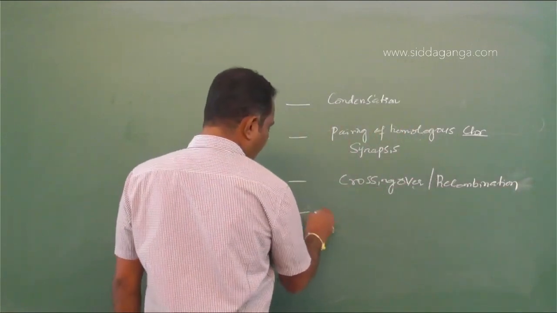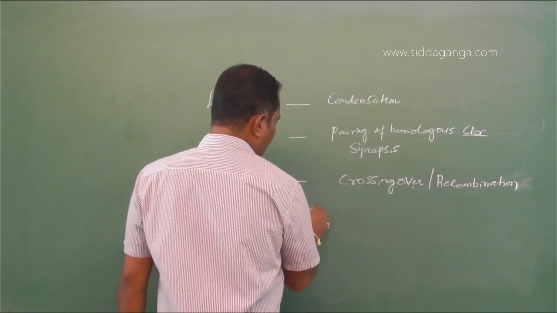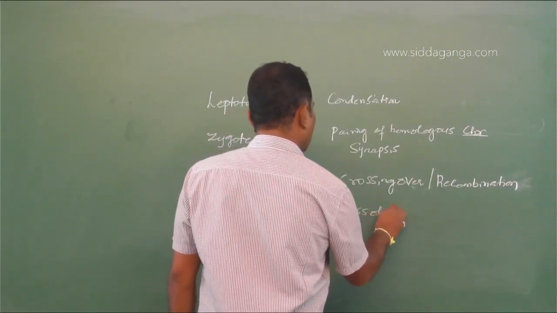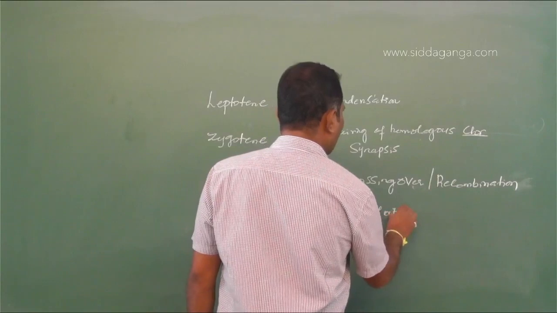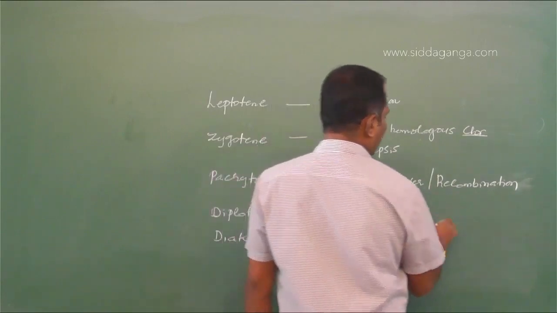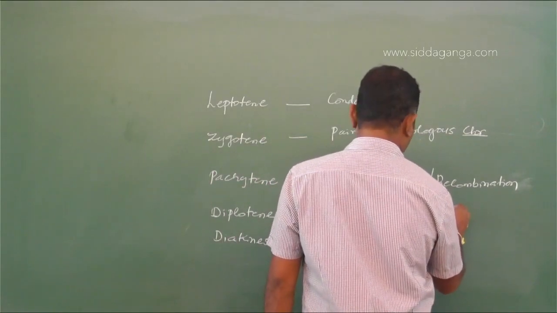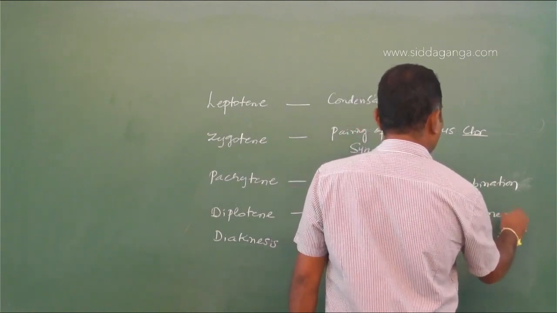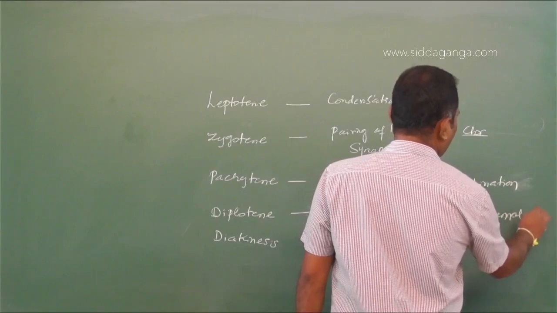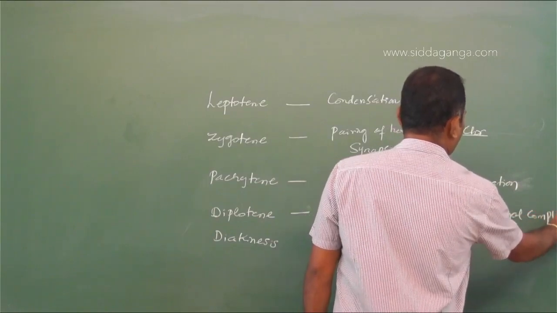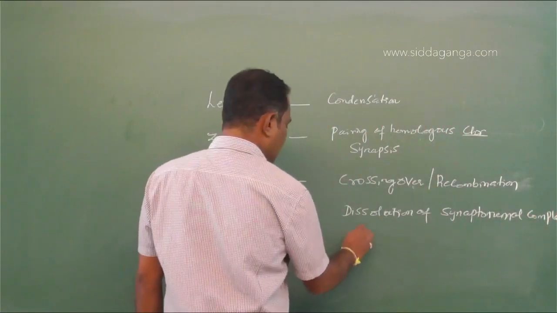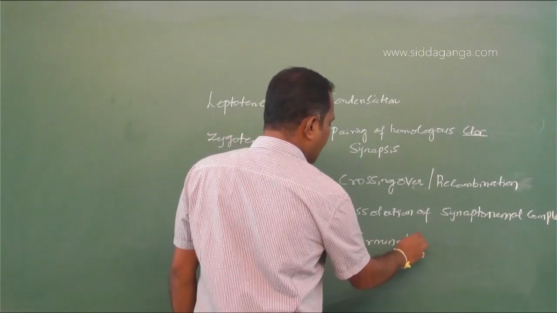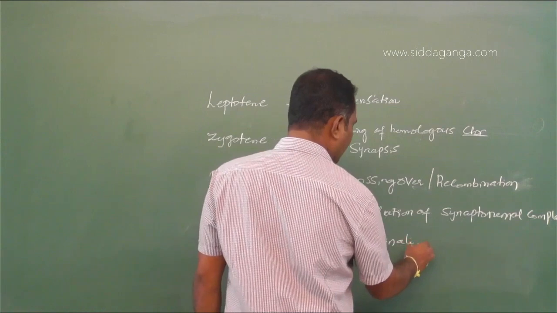Then diplotene, there will be a dissolution of the synaptonemal complex. And in diakinesis, the two homologous chromosomes will be separated at the point of chiasmata also. That's called terminalization.